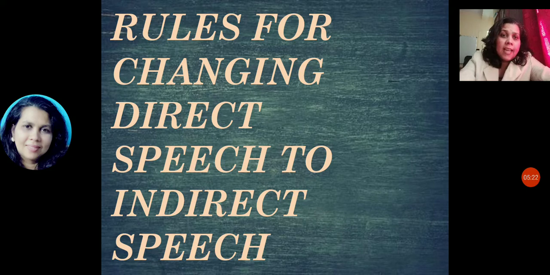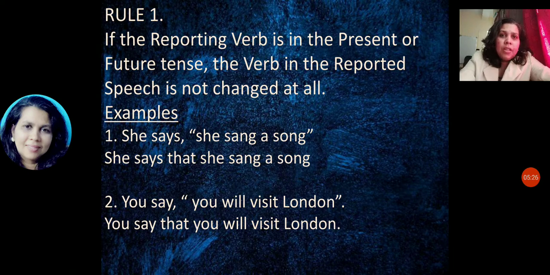Rules for changing direct speech into indirect speech. First rule: if the reporting verb is in the present or the future tense, the verb in the reported speech is not changed at all. The first and foremost rule you have to see is that if it is in the present or future, there is no change.